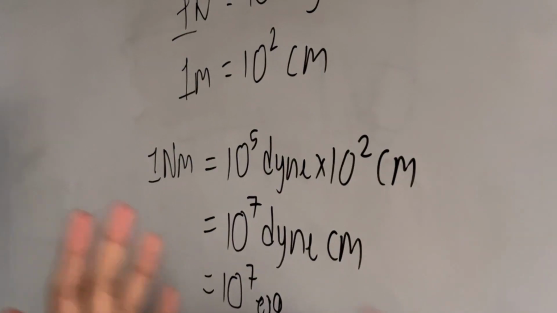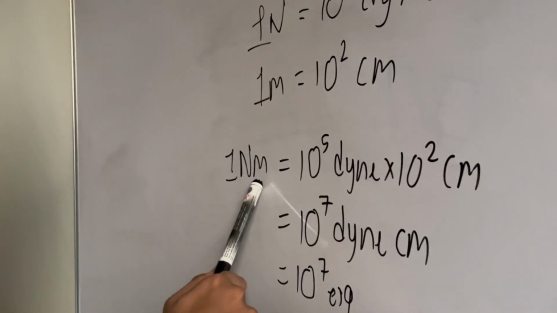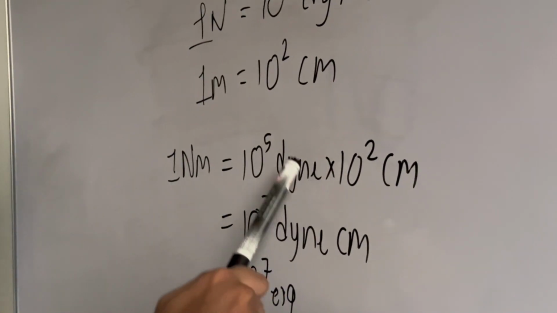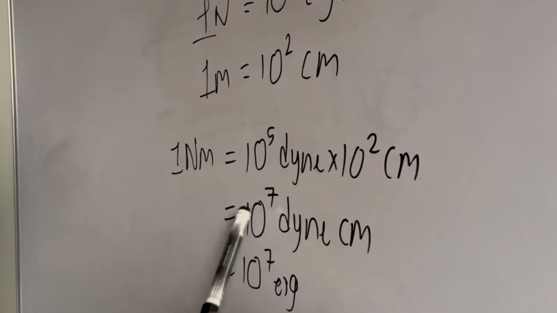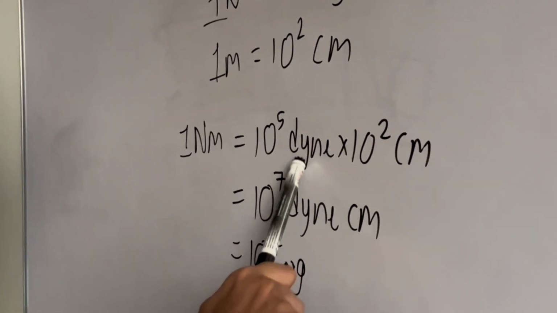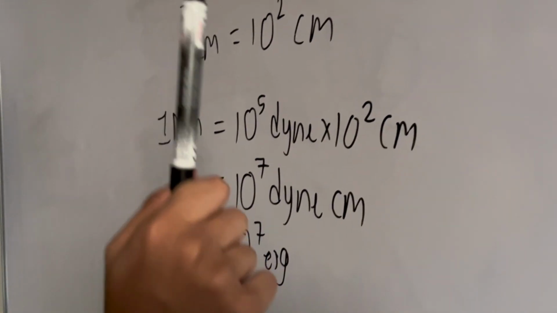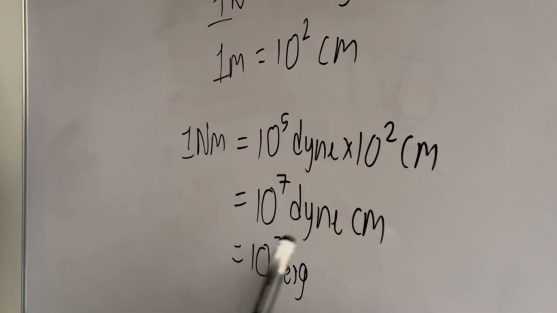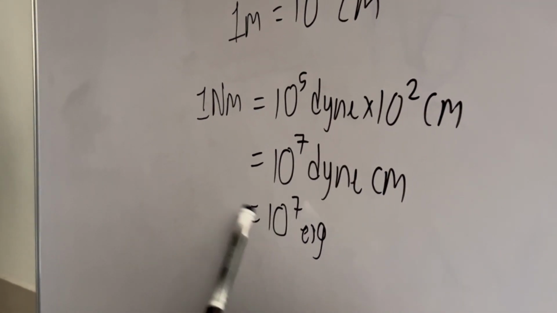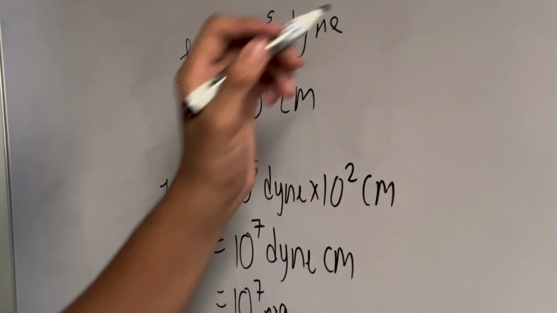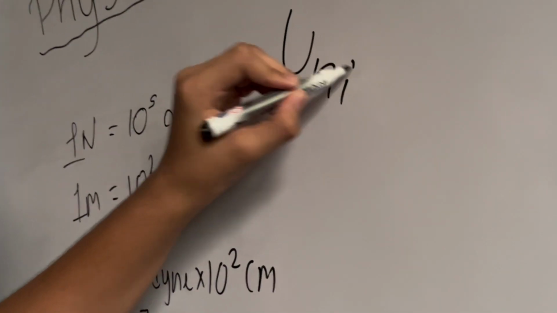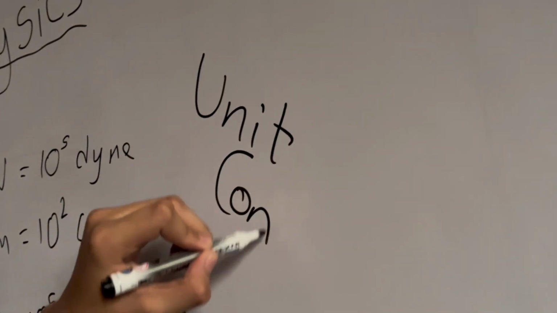So how do we actually know unit conversions? So this is 1 Nm is equal to 10 raised to 5 dyne into 10 raised to 2 centimeter is equal to 10 raised to 5, 10 raised to 2, 10 raised to 7 dyne centimeter. This is the unit of CGS, but now dyne centimeter is known as erg. So it is known as 10 raised to 7 erg. This is how you actually master unit conversions.